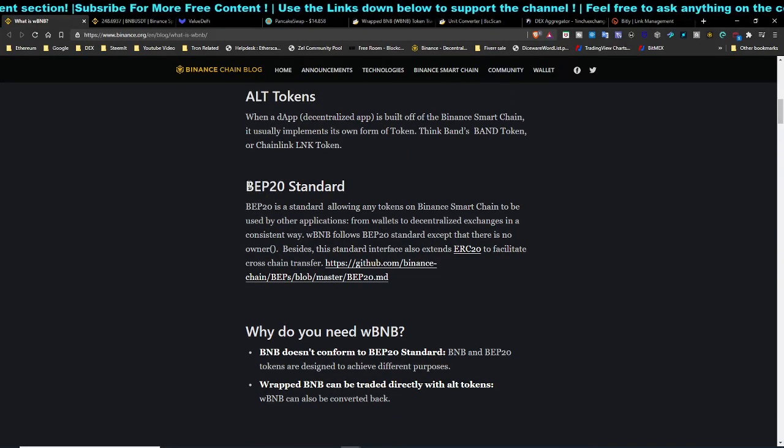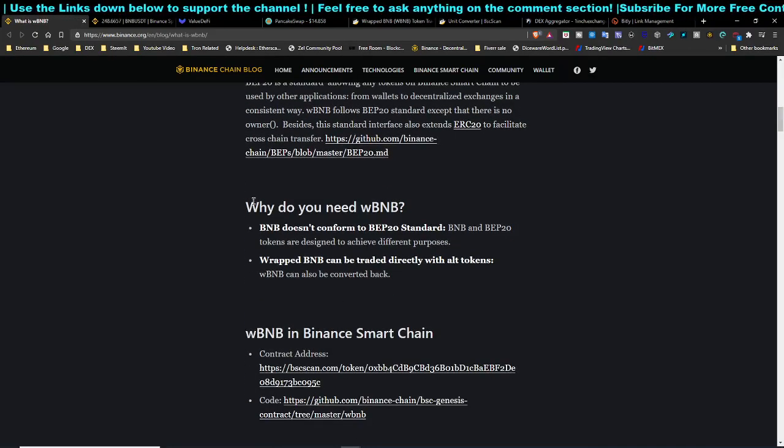And after that, there is this thing called the BEP20 standard. Basically, on the Ethereum network, we call it the ERC20 token standard. And after that, over here, why do you need the WBNB? Basically, BNB does not conform to BEP20 standard tokens. BNB and BEP20 tokens are designed to achieve different purposes.